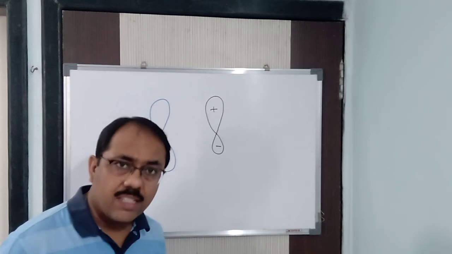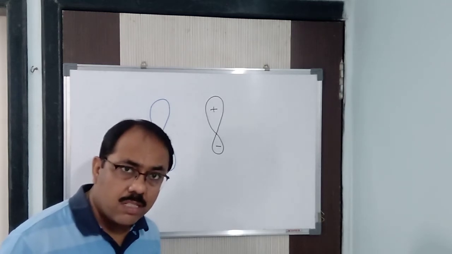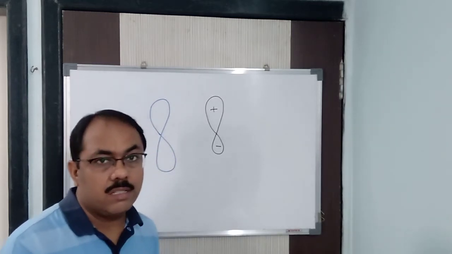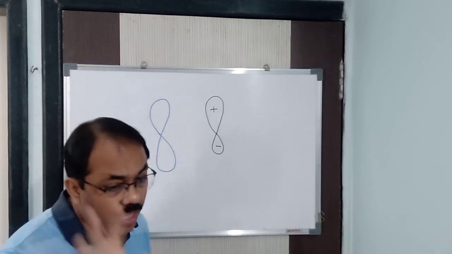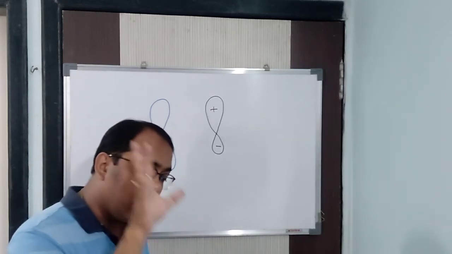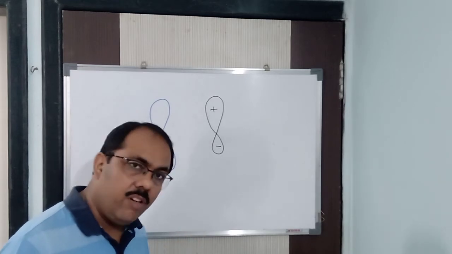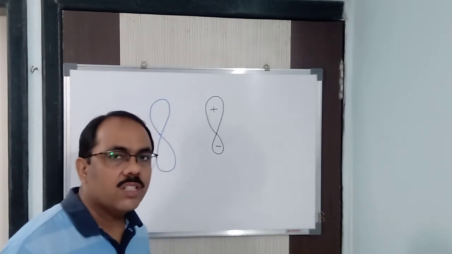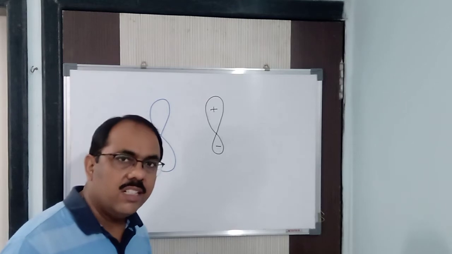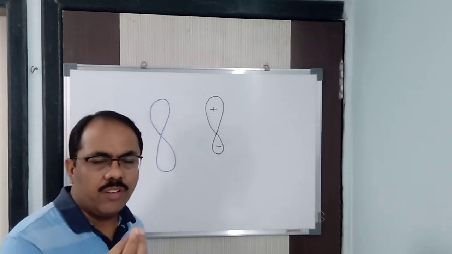Do they have the same energies? No, they have slightly different energies, even if they belong to the same energy level. That difference in energies, a little bit of energy, will help in hybridization.